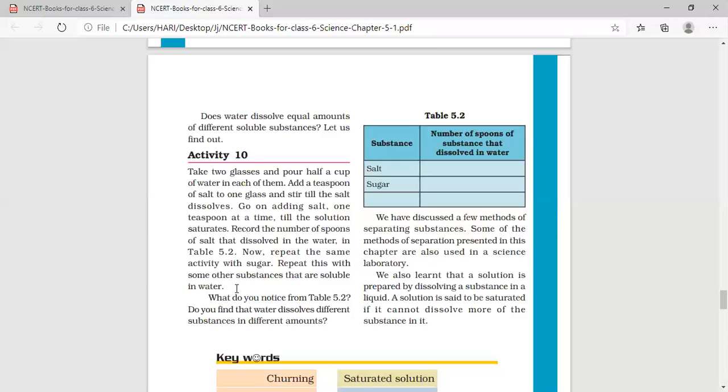From that you can understand that sugar dissolves faster than salt in water, and we can dissolve more sugar than salt in the same amount of water. From this we can understand that water dissolves many substances, but water does not dissolve all the substances in the same amount. Water dissolves different substances in different amounts.